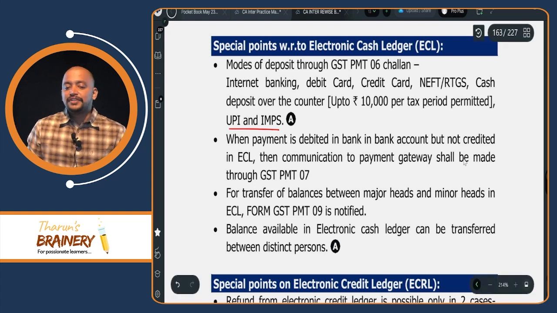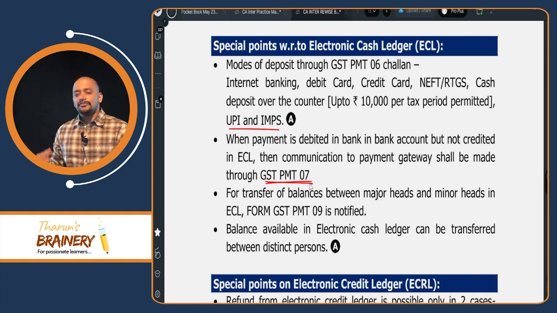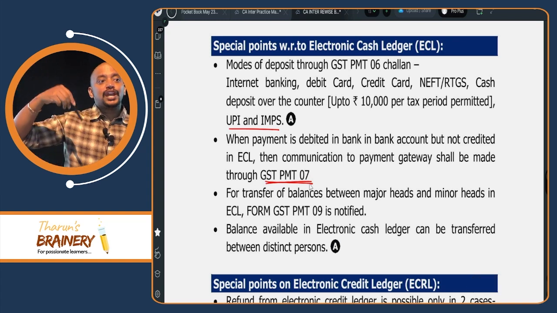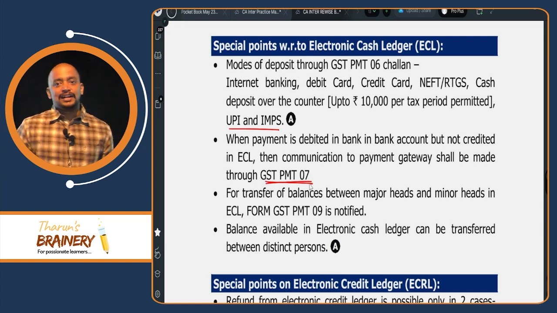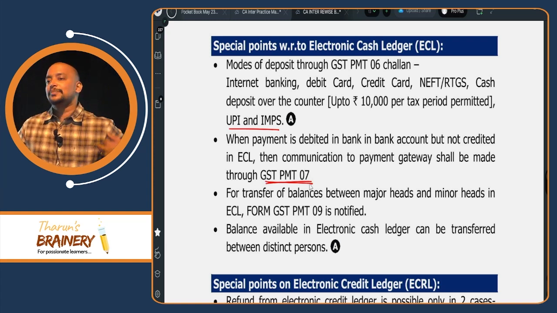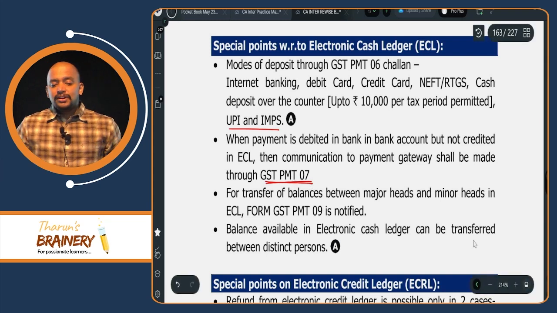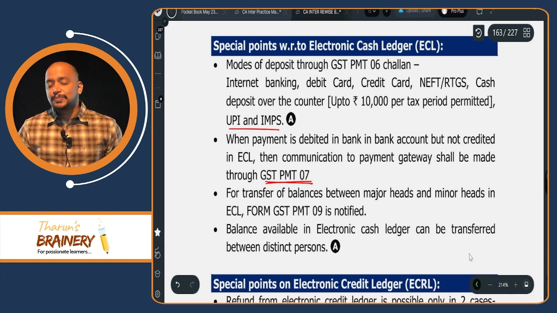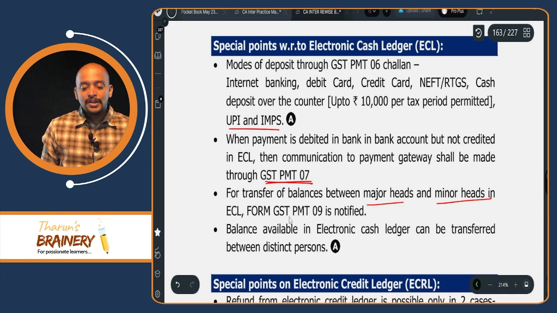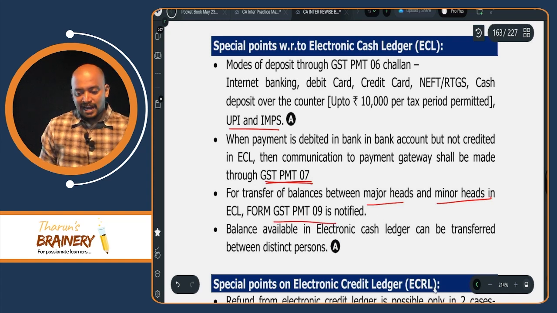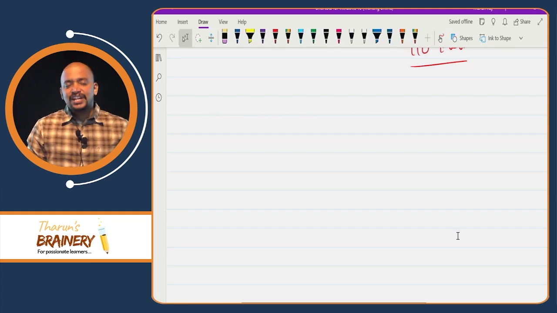For that reason, we need to file one form, that is PMT-7. Communication to the payment gateway that money got debited but not yet reflected. Now the portal will ensure that they are collecting money from the payment gateway. That is PMT-7. Then for transfer of balances between major heads and minor heads in the cash ledger, form GST PMT-9 is notified. What is this? That is in the cash ledger,